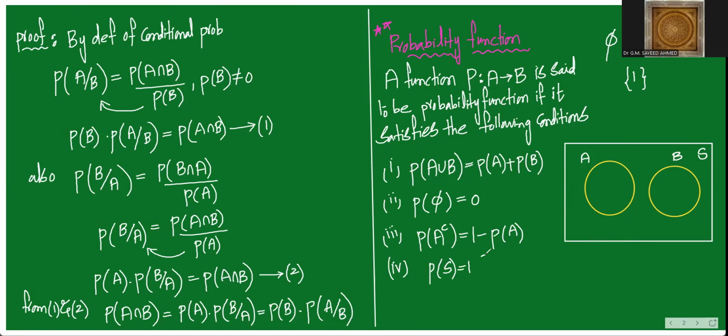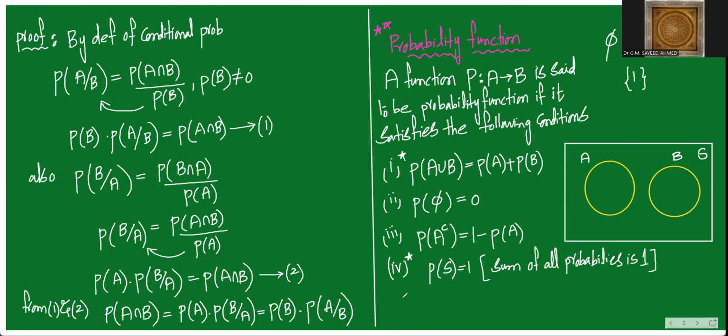In words: sum of all probabilities is 1. It's very important because we use this one and this one so many times.